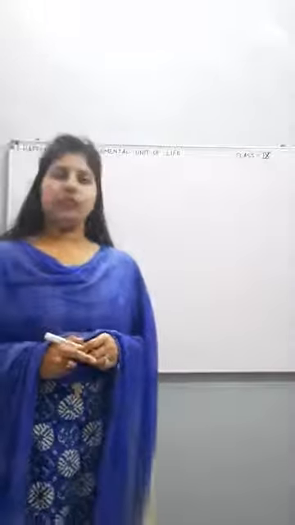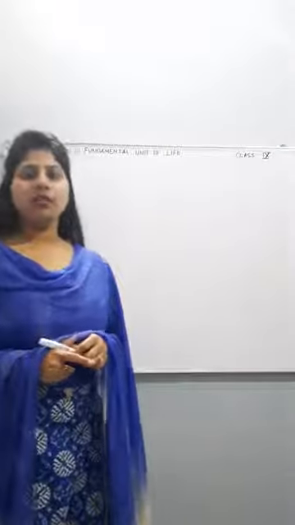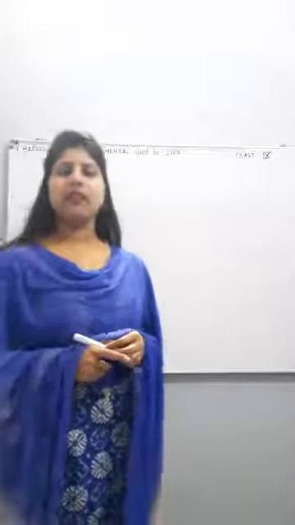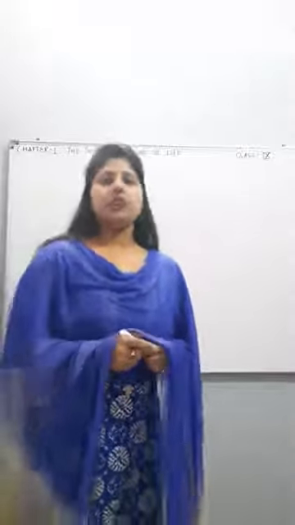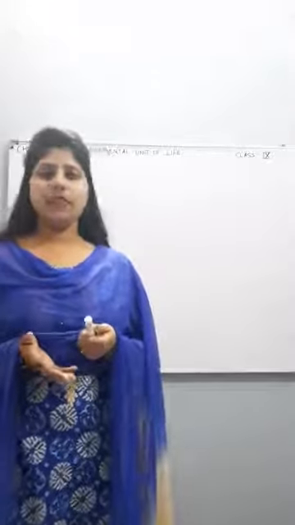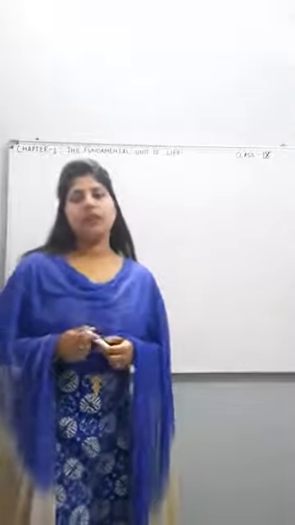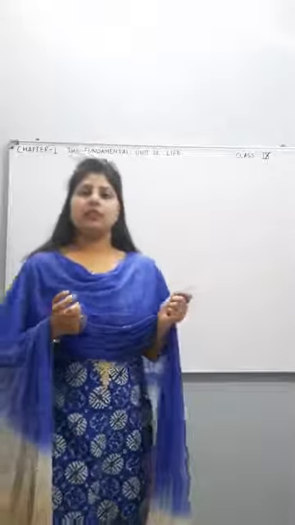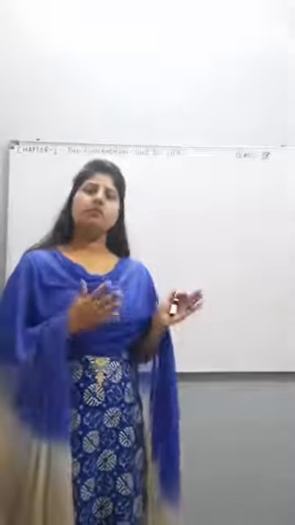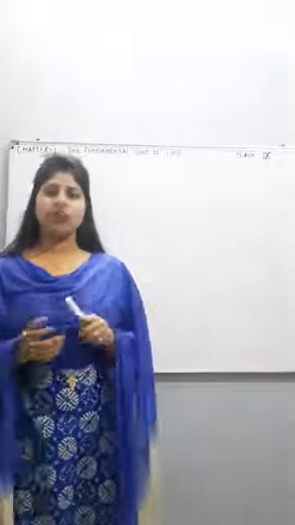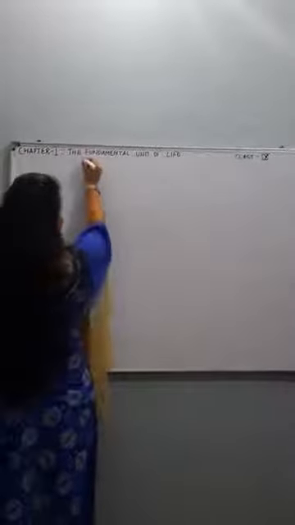Hello everyone. Today we are going to study the first chapter of biology of class 9, that is the fundamental unit of life. Talking about the fundamental, the fundamental thing is that from which the whole system is formed. So our fundamental unit of life is the cell. It means from the cell, first of all tissue is formed, then the organ is formed. So the fundamental unit of life is actually our cell.